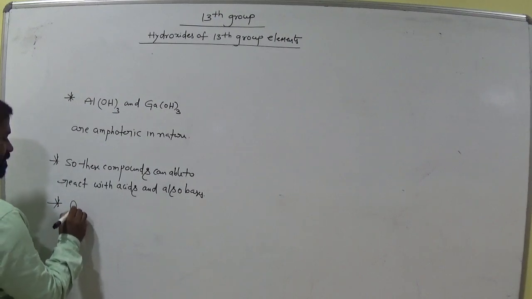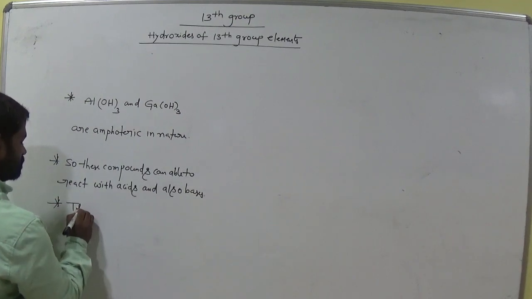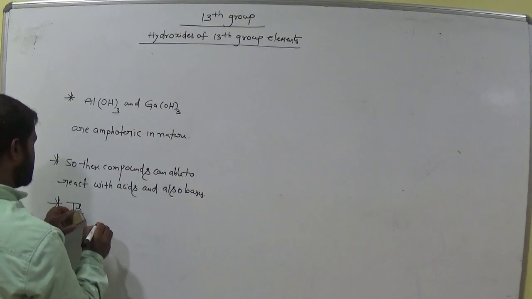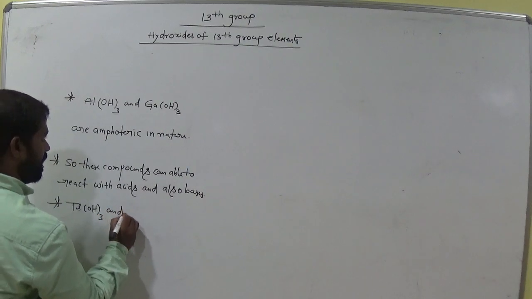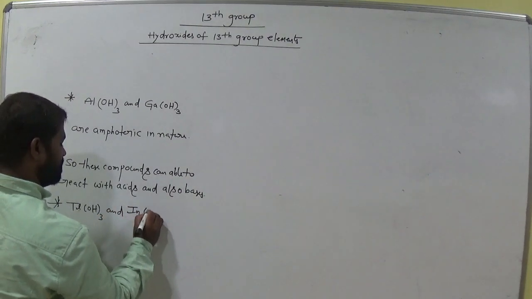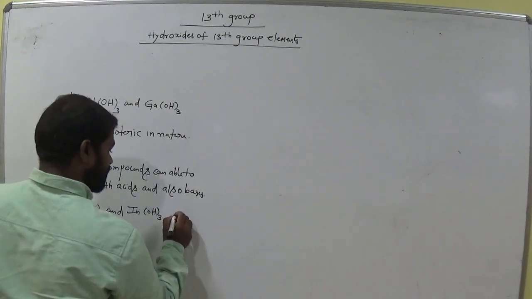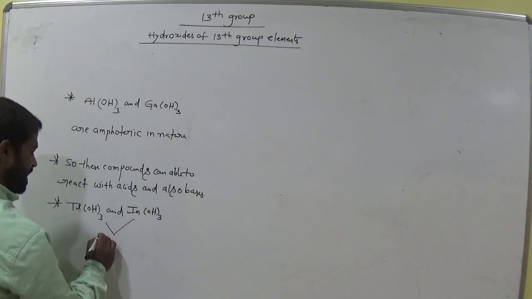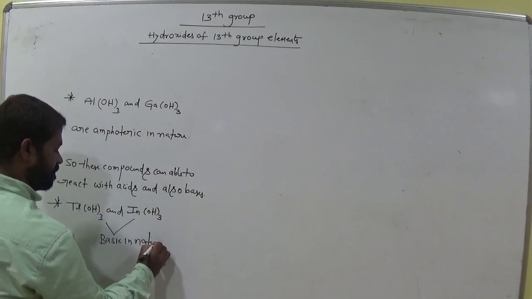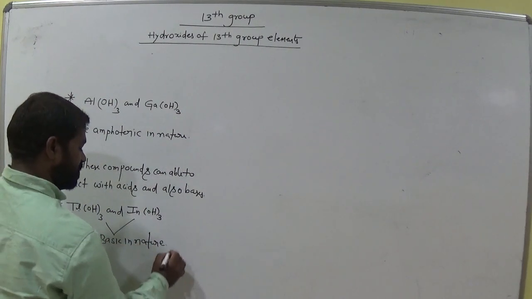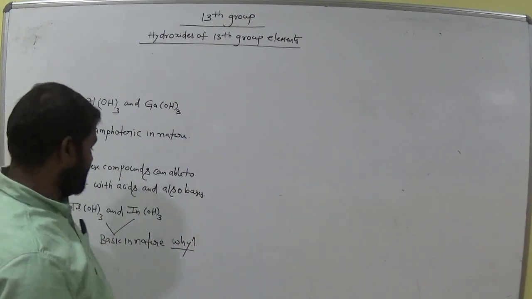Next one, thallium hydroxide and indium hydroxide. These both are basic in nature, am I right? Basic in nature. Why? What is the reason for the basic nature of these compounds?